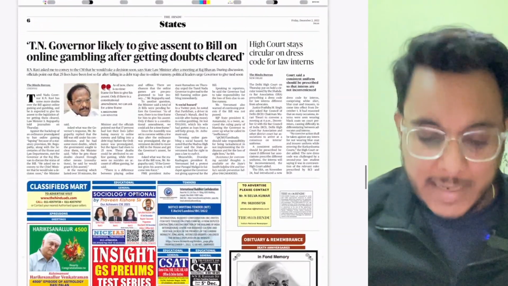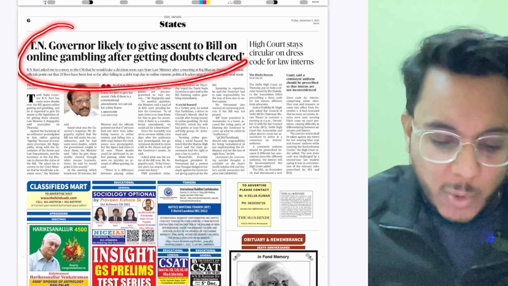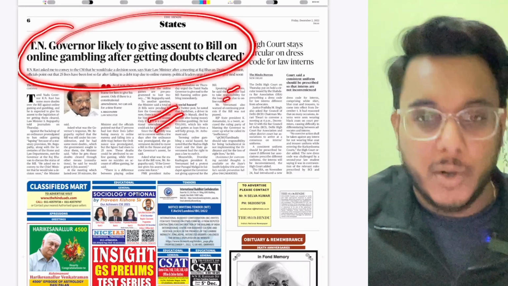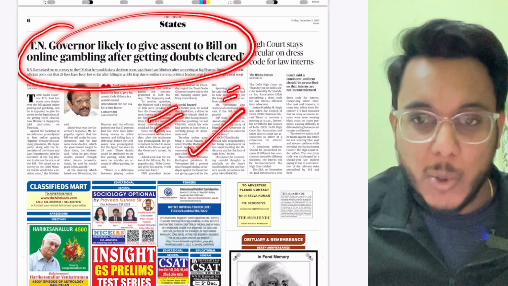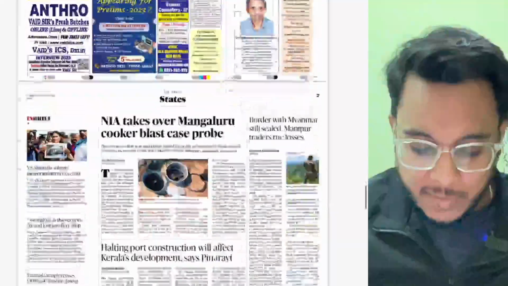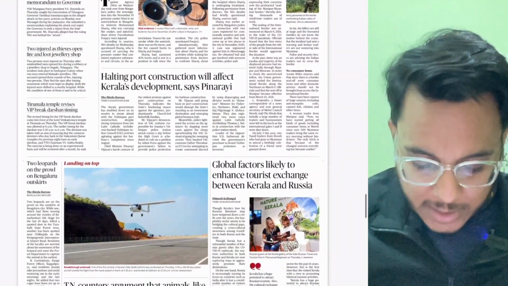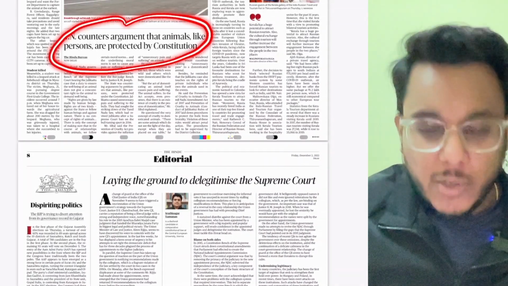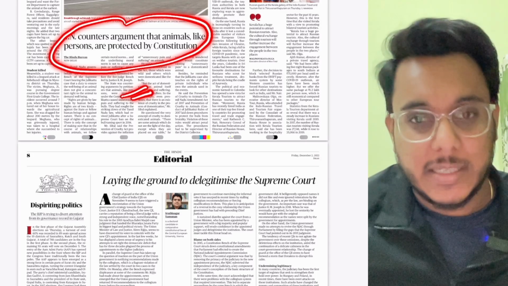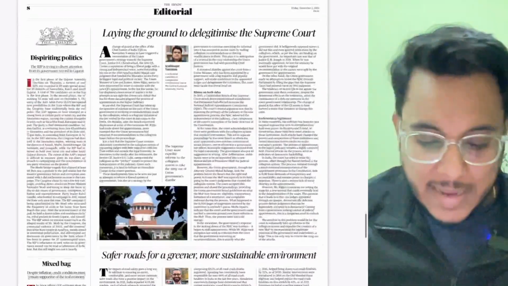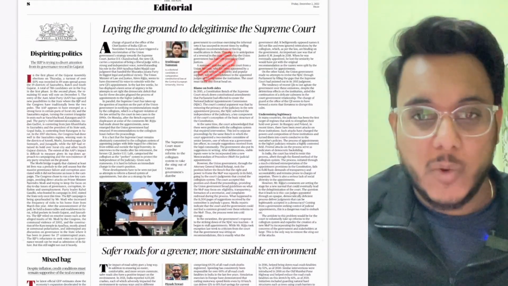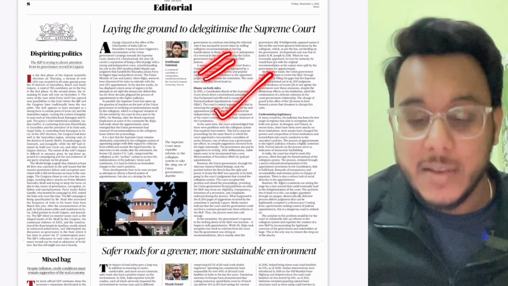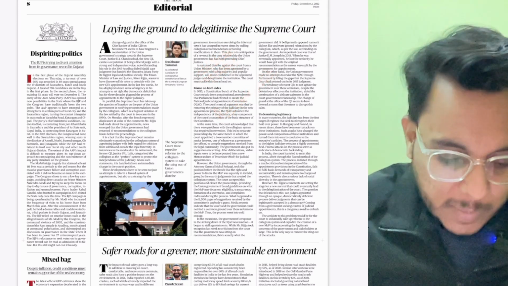Then guys, on the states page, the Tamil Nadu Governor is likely to give assent to the bill on online gambling. We'll see what this article is talking about. Then moving on, here we also see one article where the constitutional rights of animals are being discussed. We'll see this article. "Laying the ground to delegitimize the Supreme Court." Fine, we'll take this article with respect to the examination.